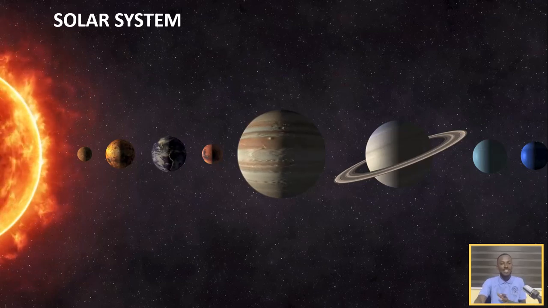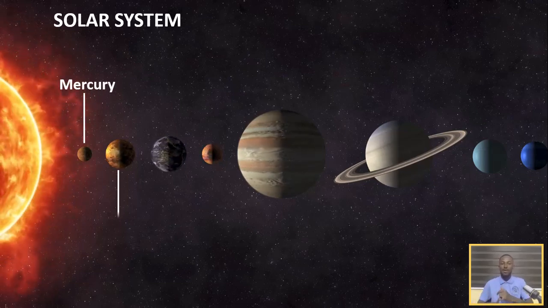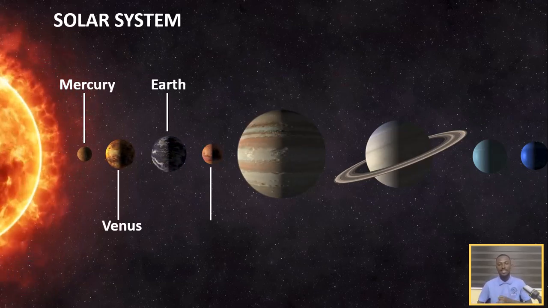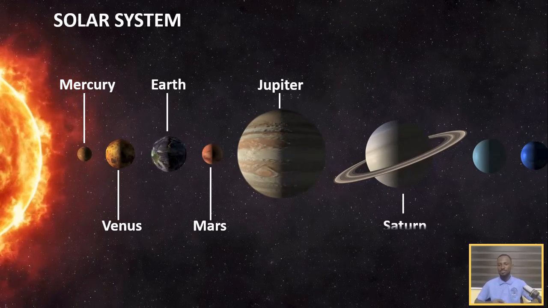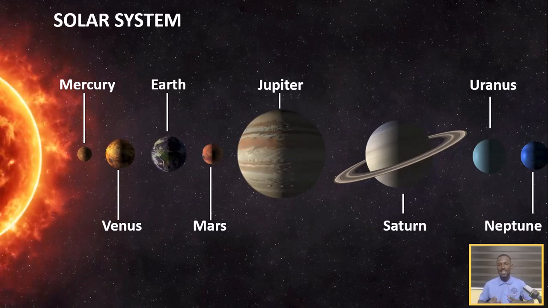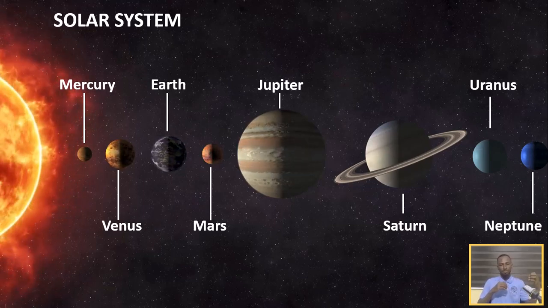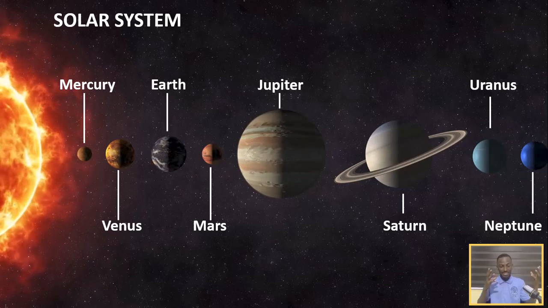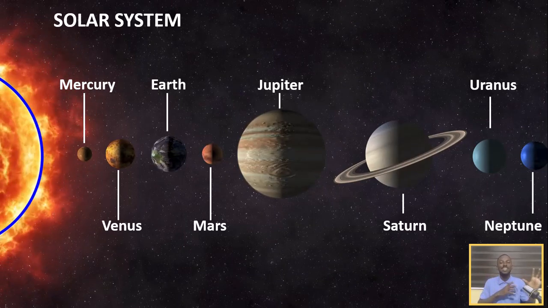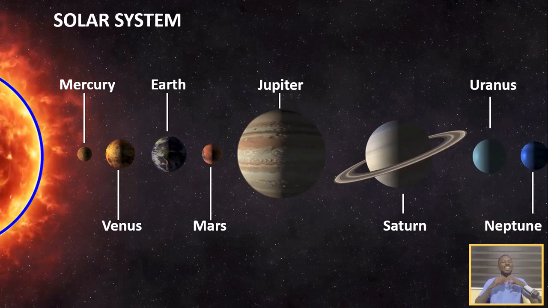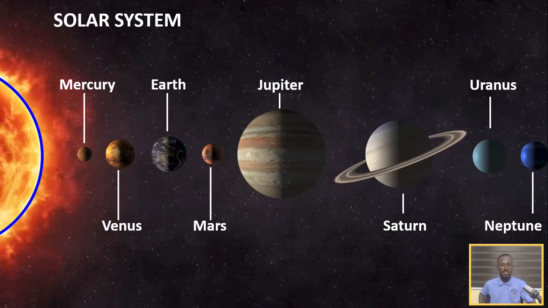The planets found in our solar system are Mercury, Venus, Earth, Mars, Jupiter, Saturn, Uranus, and Neptune. So these are the 8 main planets found in our solar system. And the largest object found in the solar system is the sun. The sun is by far the largest object you can find in the solar system.